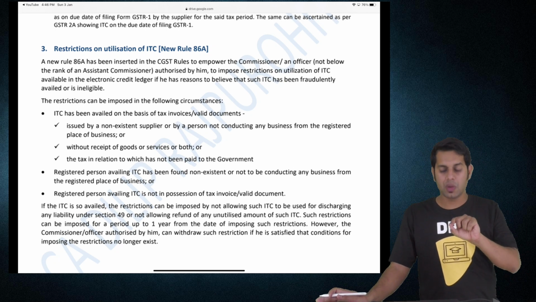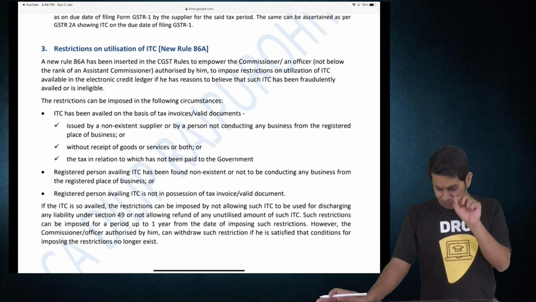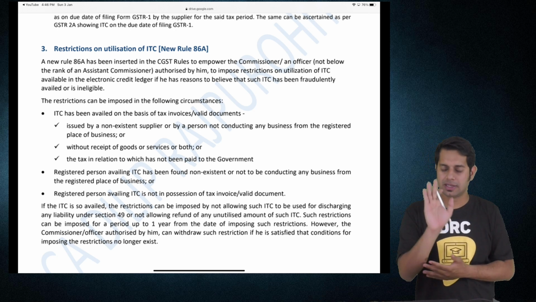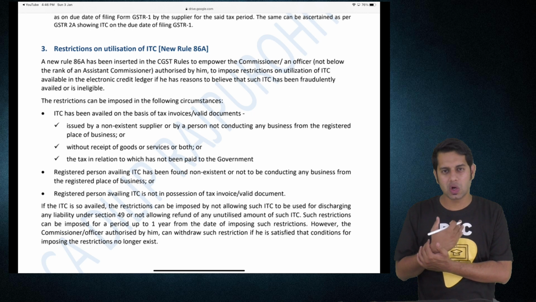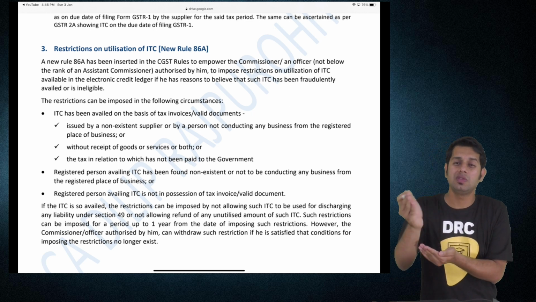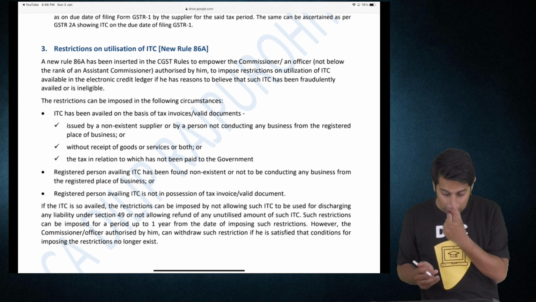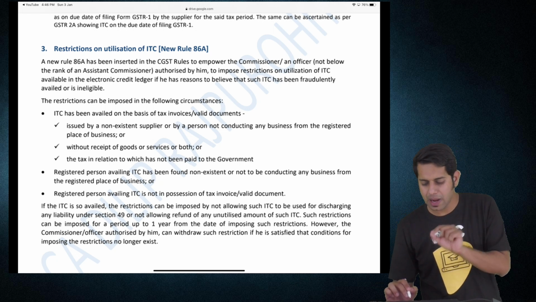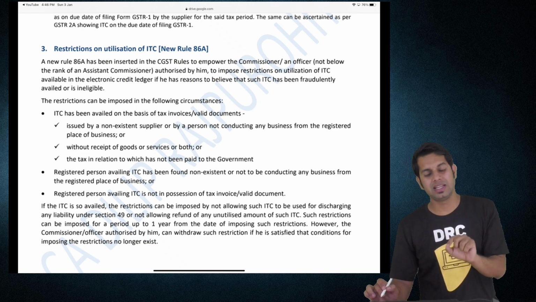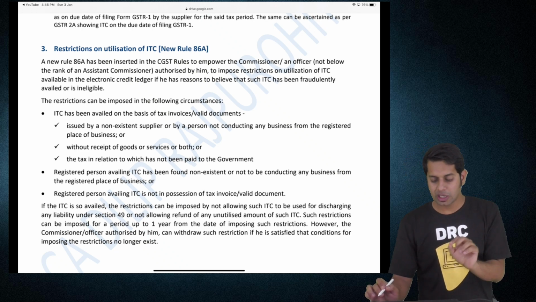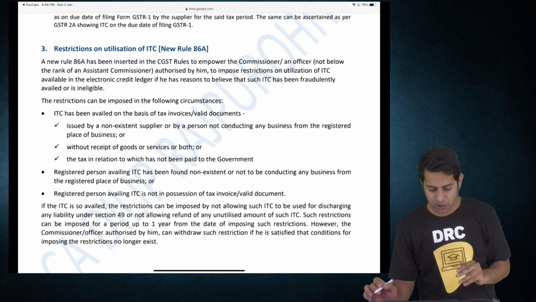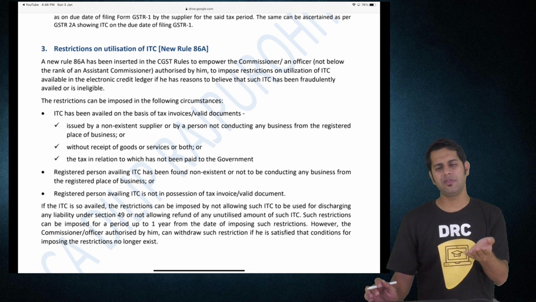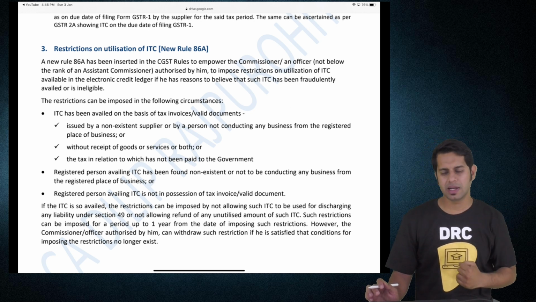ITC has been availed on the basis of a tax invoice or valid documents issued by a non-existent supplier. The ITC which you are taking is based on an invoice issued by a supplier who is not there at all, or by a person not conducting any business from the registered place of business, or without receipt of actual goods and services you are taking input tax credit, or the tax in relation to which has not been paid to the government. If you have taken input tax credit but the supplier has not paid the taxes to the government, then also they can restrict.